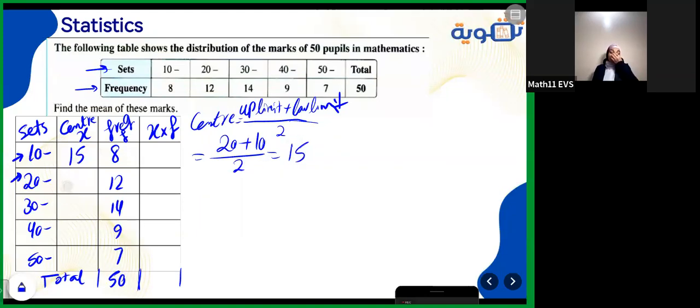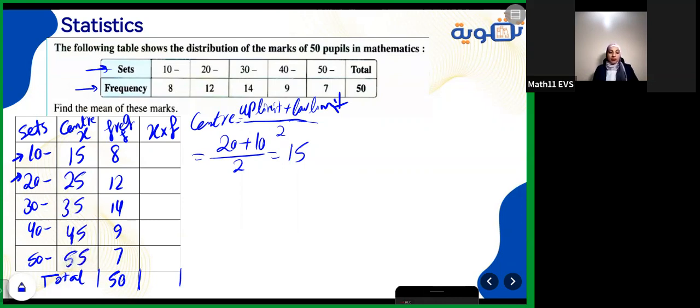What about the second one? Should I add each time 10 plus 20 divided by 2, 20 plus 30 divided by 2, 30 plus, and so on? No need for this. I just noticed here, each time I add 10, add 10, add 10. So I also will add 10 here for the center. It will be 25, 35, 45, up to here, it will be 55.